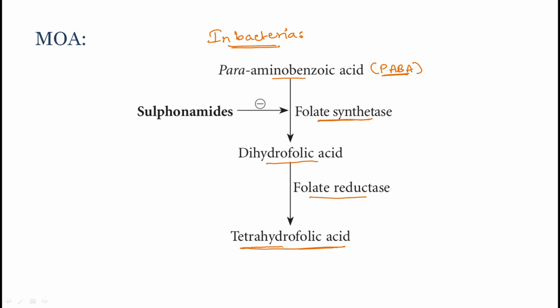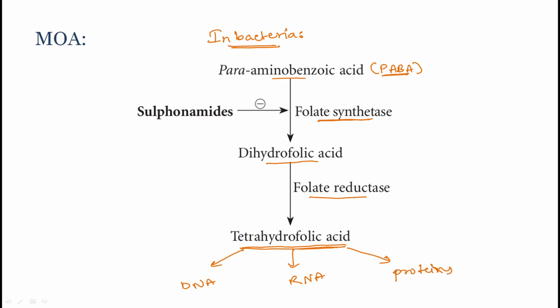Why is folic acid important to bacteria? This tetrahydrofolic acid is important for the formation of DNA, RNA and proteins, right?